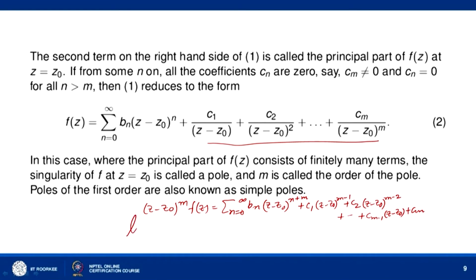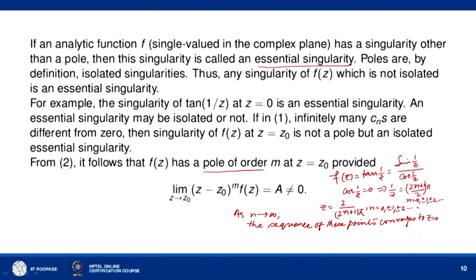Okay. Now take the limit as z tends to z naught. Then what will happen when you take n equal to 0, we will have b_0 (z minus z naught)^m. So every term on the right hand side contains z minus z naught as a factor except this last term, and therefore when z tends to z naught, what we get is c_m. Okay. So the function f(z) has a pole of order m if the limit of (z minus z naught)^m into f(z) as z tends to z naught is not equal to 0, c_m must not be 0. So this is another definition of a pole of order m.